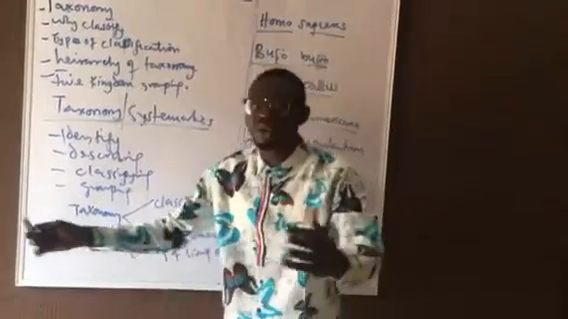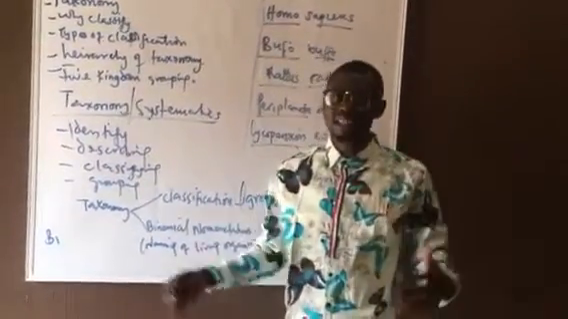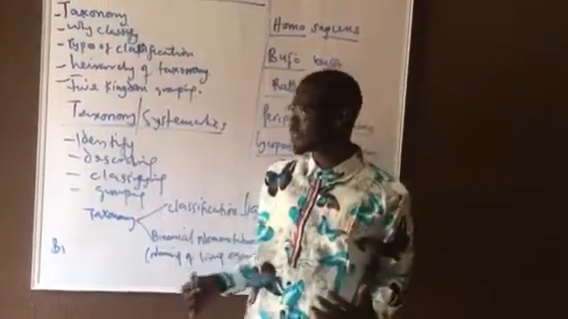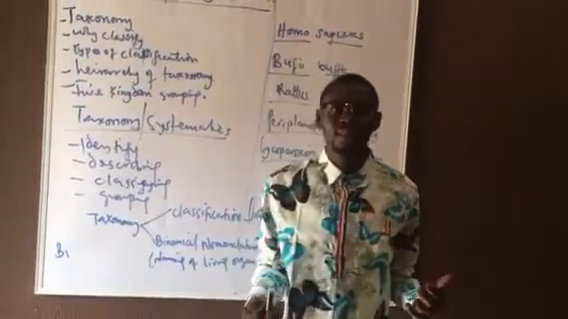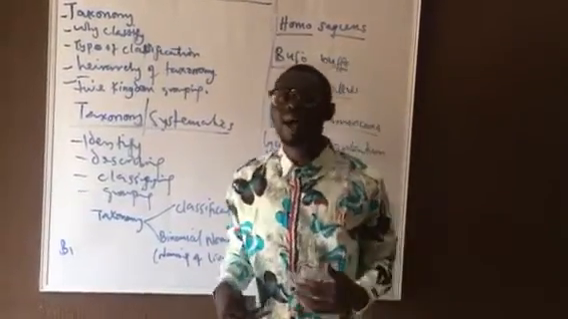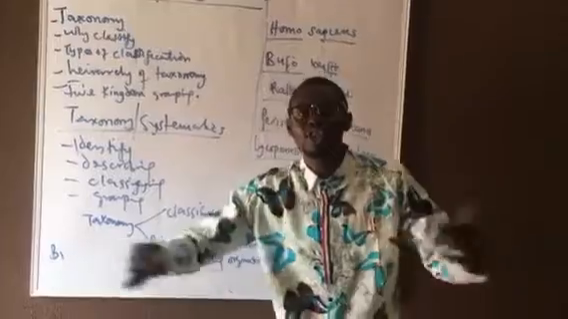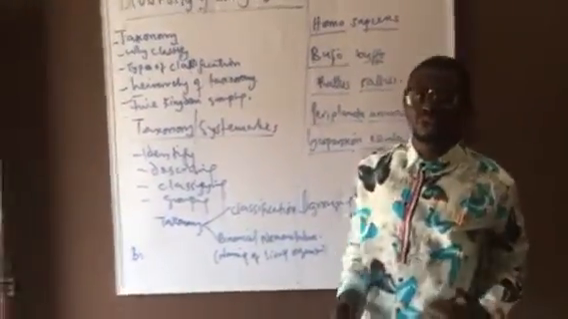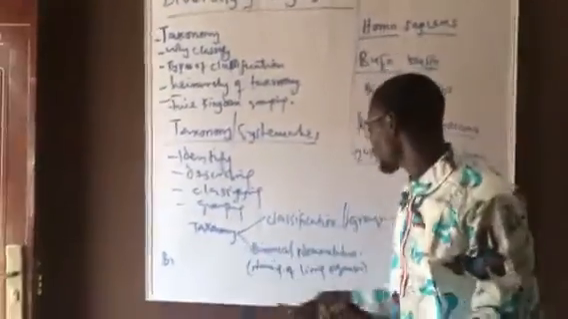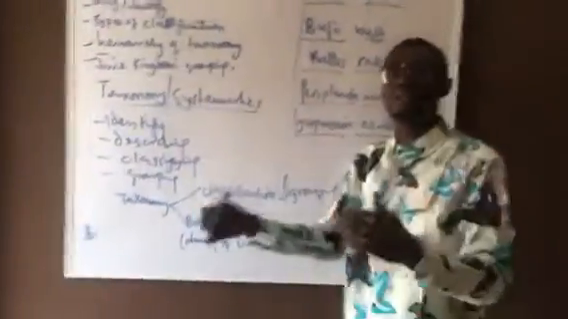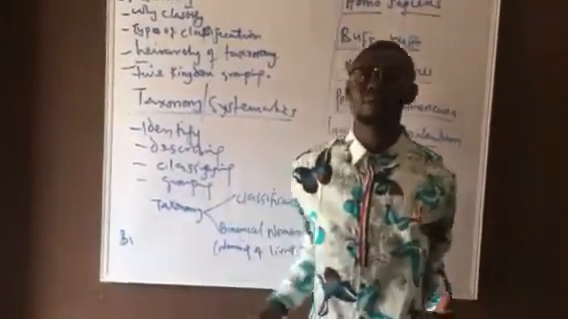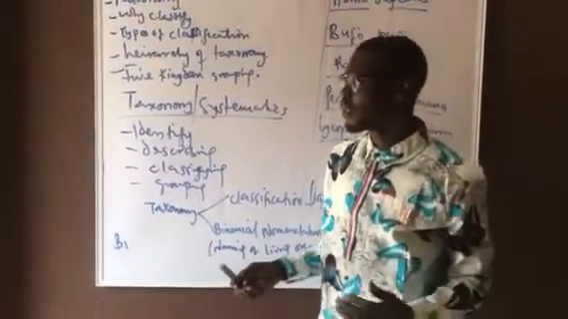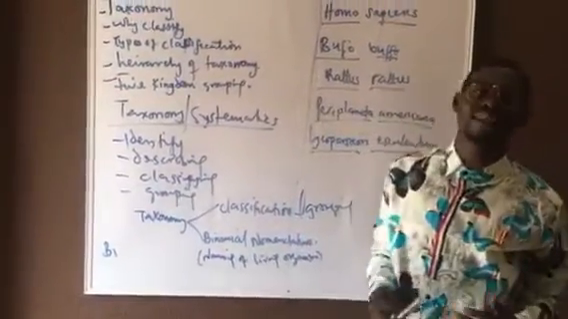The basis for classifying living organisms is different characteristics. We have morphological characteristics, that is the characteristics which we can see physically. There are some characteristics which we cannot see, for example, physiological characteristics. We can also classify organisms based on physiological characteristics. We also have ecological characteristics, based on the environment in which they are found, the habitats. So we have cytological characteristics.